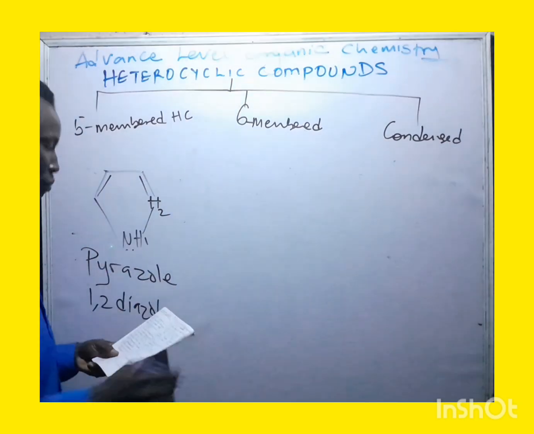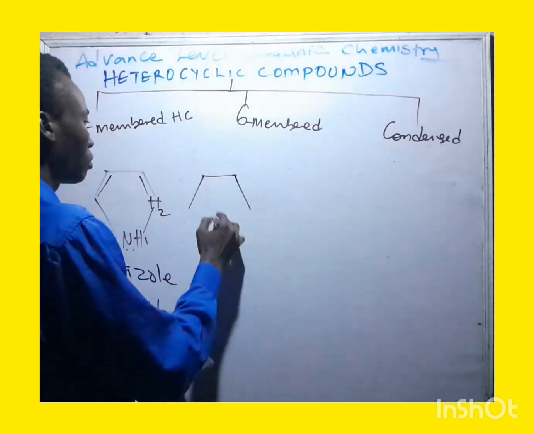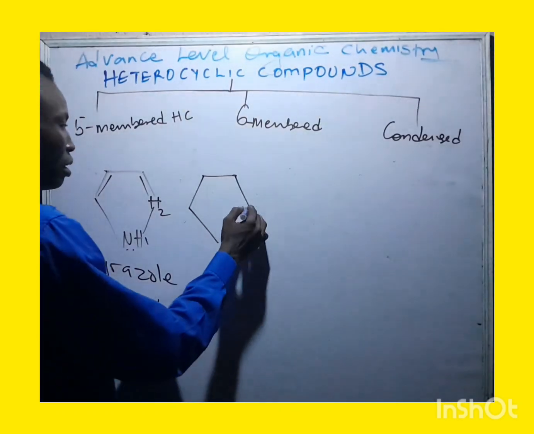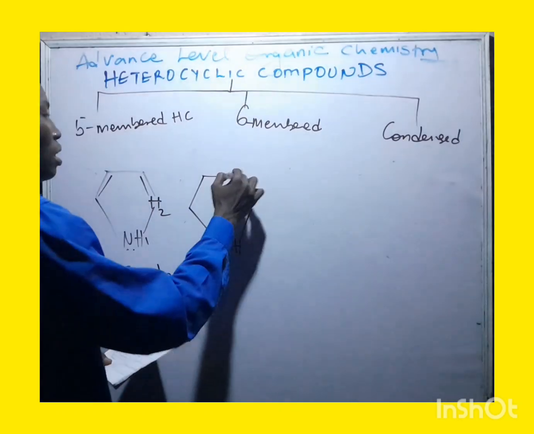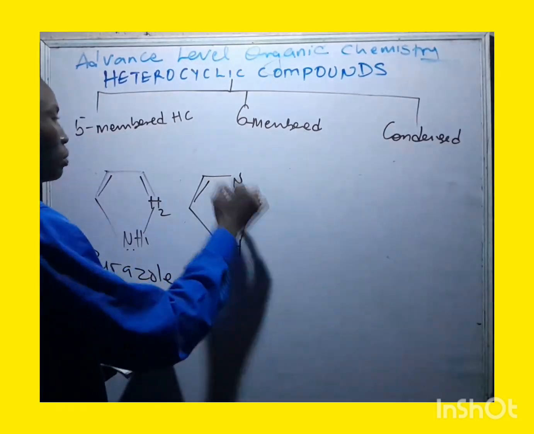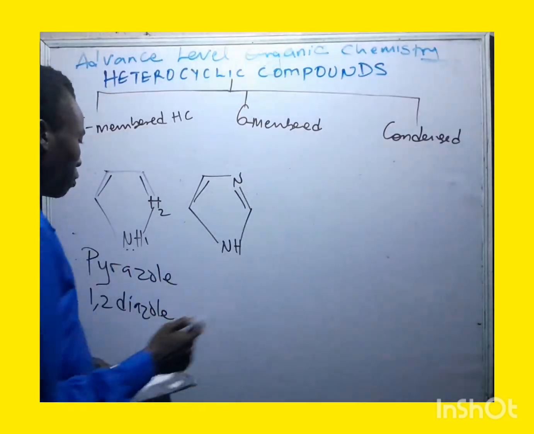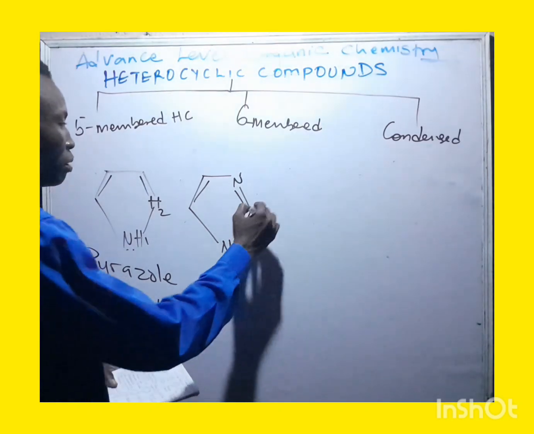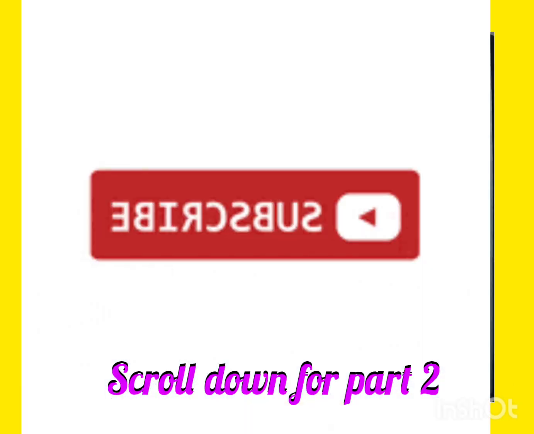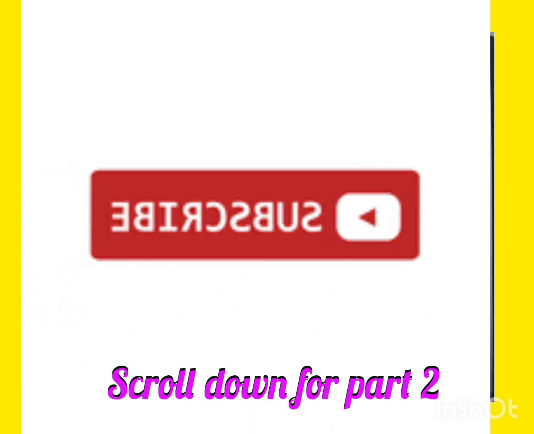The next one that we have there, we have this. Then here we have this particular one here. Then in this place we have this. Come to this place that we have here. Remove it and put N there. Okay. Then after doing that, you can come here and put this. Come here and put this one here. Now this structure that we have on the board. Remember this 1, 2. So this will be position number 1, position number 2, position number 3. So 1 and 3. Okay. Position number 1, position number 3. Okay. So what is the name of this one? The name of this one here is called